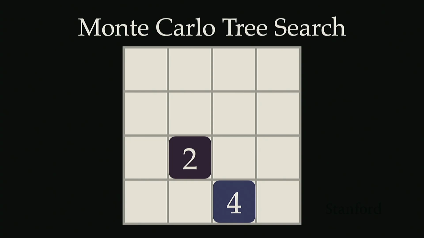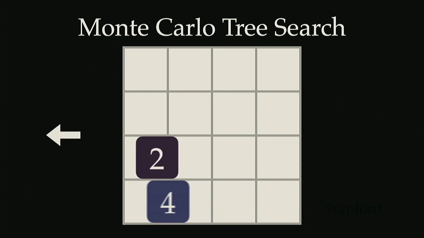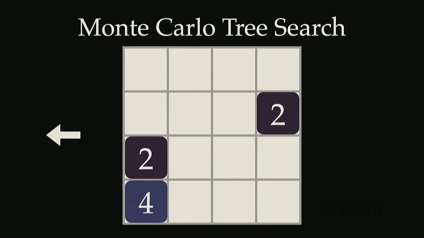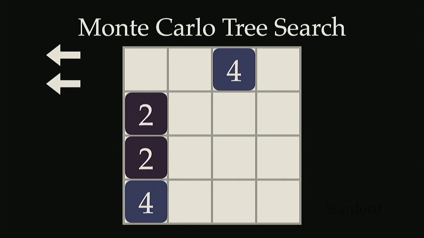And if you played it on the phone, you're literally just swiping left, right, up, down. So if you move to the left here, what happens is all of the tiles are going to slide to the left, and then a new 2 or a 4 is going to appear somewhere else on the board. So if you move left again, the tiles will slide left, and then a 2 or a 4 again is randomly generated somewhere on the board.